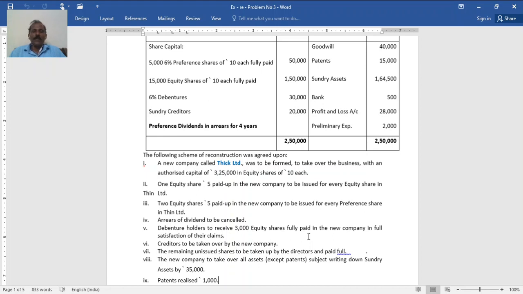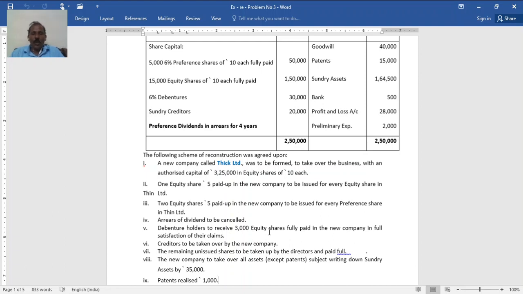See, we have to calculate 3,25,000 by 10, in the sense 32,500. Out of 32,500, one share to equity, in the sense 15,000. Then 2 shares for each preference, in the sense 5,000 into 2, 10,000, plus 15,000 is 25,000. After 25,000, you see here debenture holders are given 3,000. 25 plus 3, 28,000. 28,000 in the sense, then 4,500 balance remains.